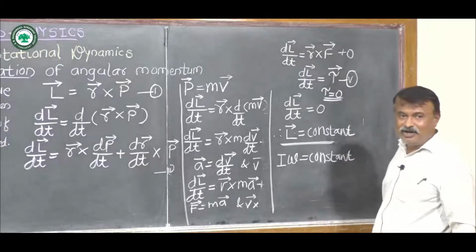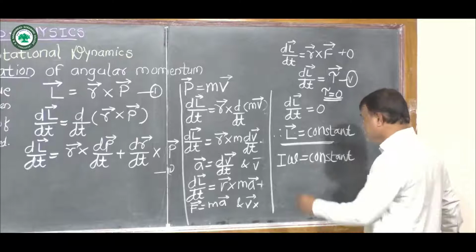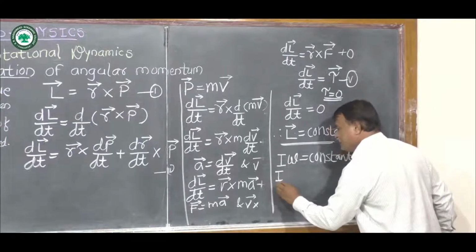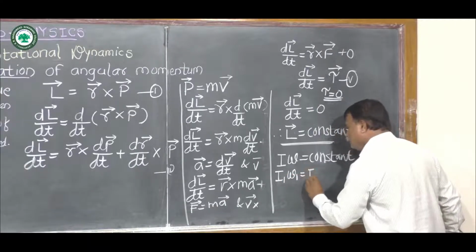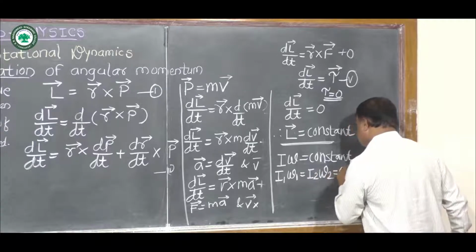Similarly, I1 omega 1 is equal to I2 omega 2, equal to constant.